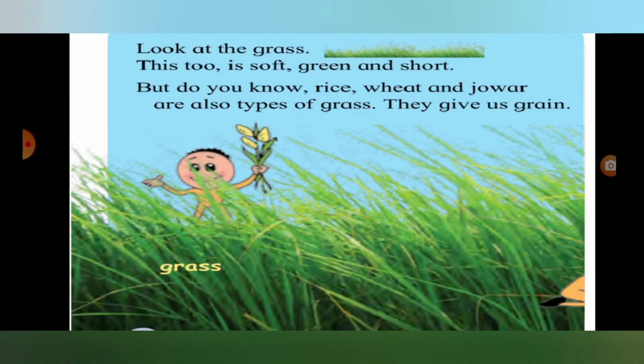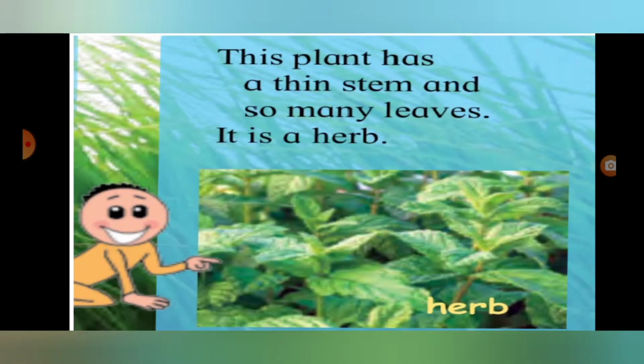Second one, grass. Types of grass. Look at the grass. This too is soft, green and short. But do you know rice, wheat and jowar are also types of grass? They give us grain. Third one, the plant's name is herb. This plant has a thin stem and so many leaves. It is a herb. It's called herb. Thin stem and many leaves.